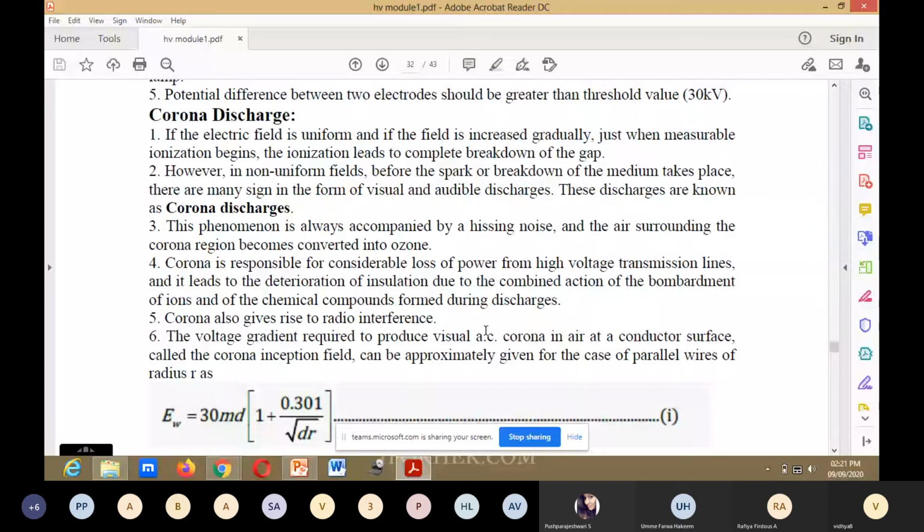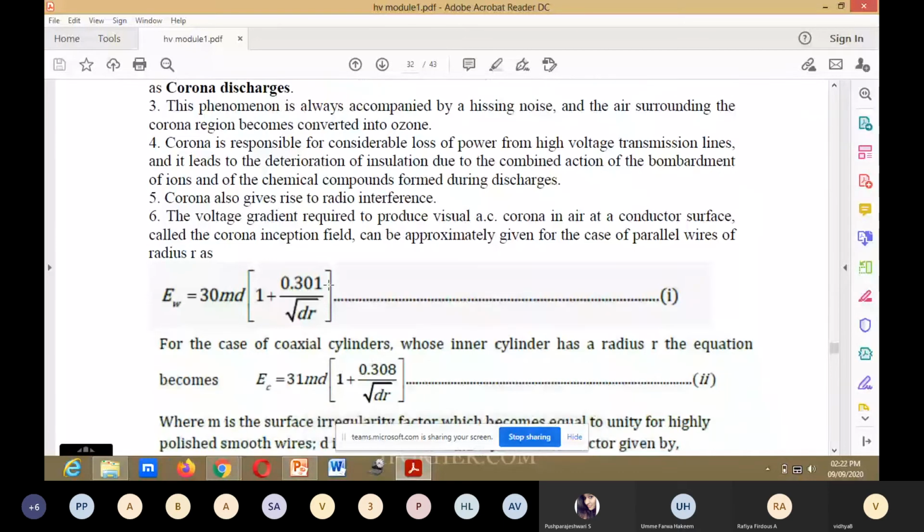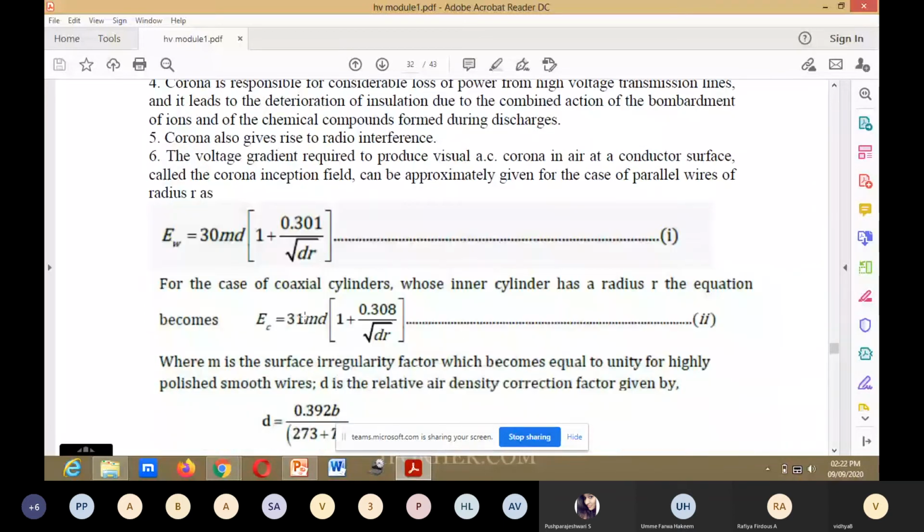The voltage gradient required to produce visual AC corona in air at the conductor surface, called the corona inception field, can be approximately given for the case of parallel wires of radius r. Ec is equal to 30 m d (1 plus 0.301 divided by square root of d r). And for the case of coaxial cylinders whose inner cylinder has radius r, the equation becomes Ec is equal to 31 m d (1 plus 0.308 divided by square root of d r). It depends upon the shape of the conductor.